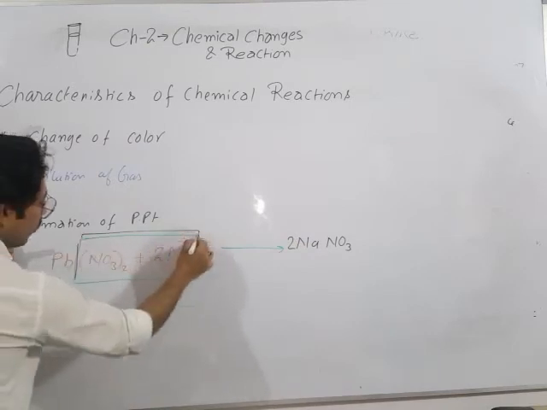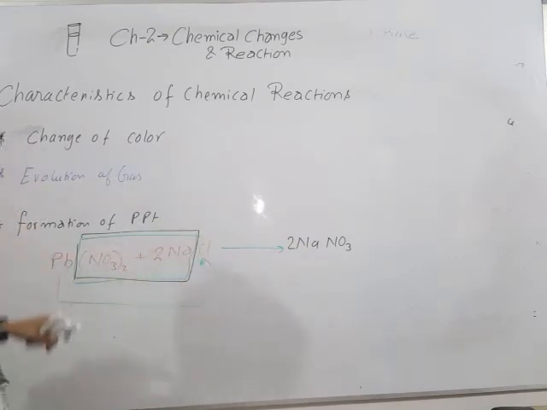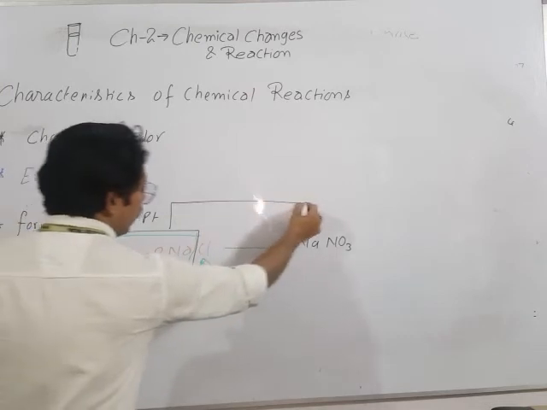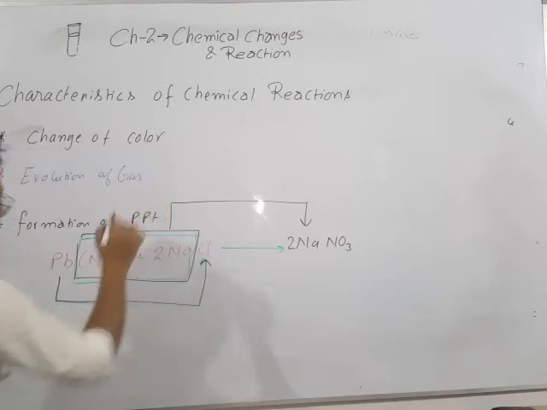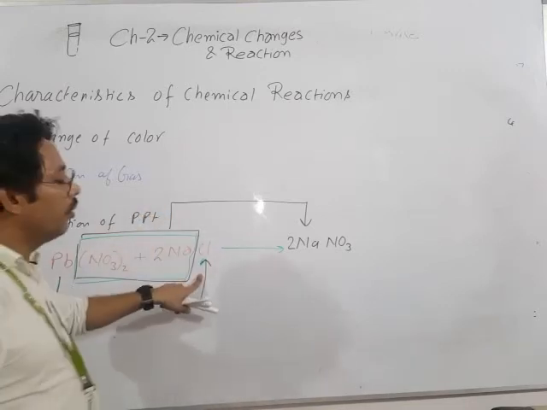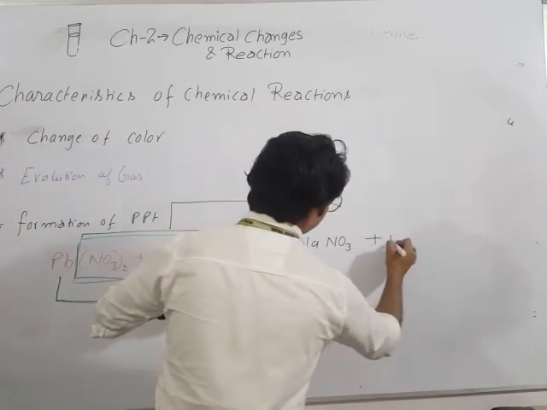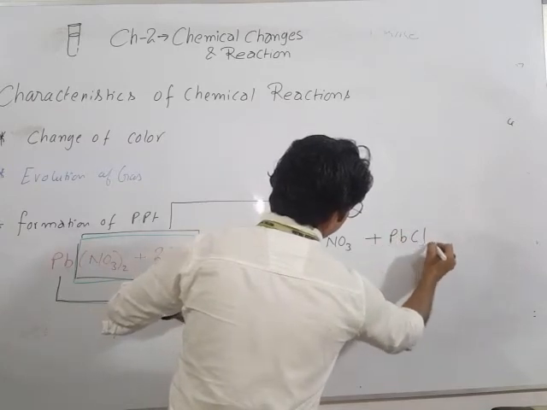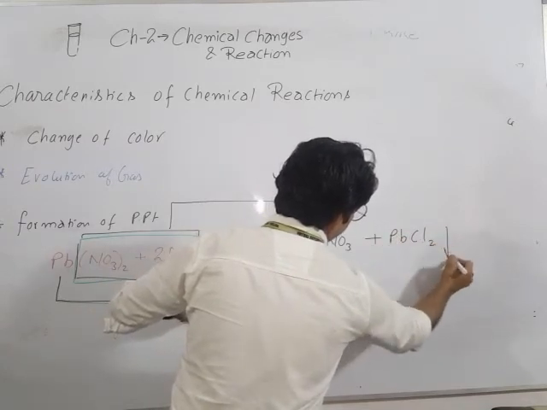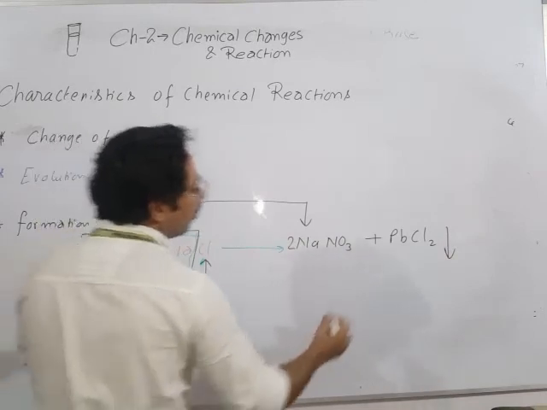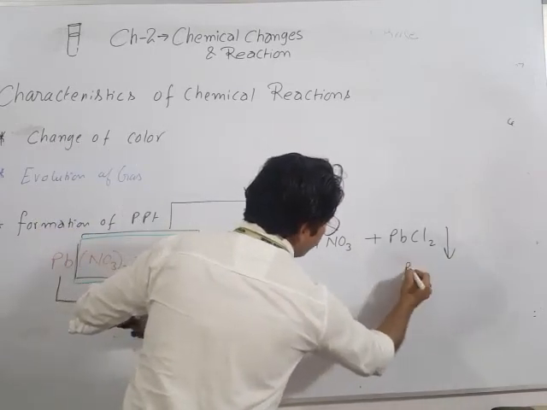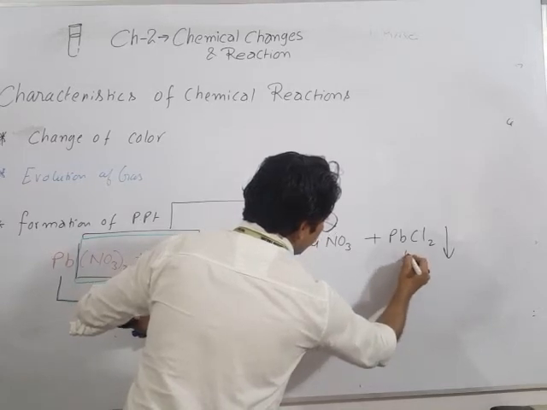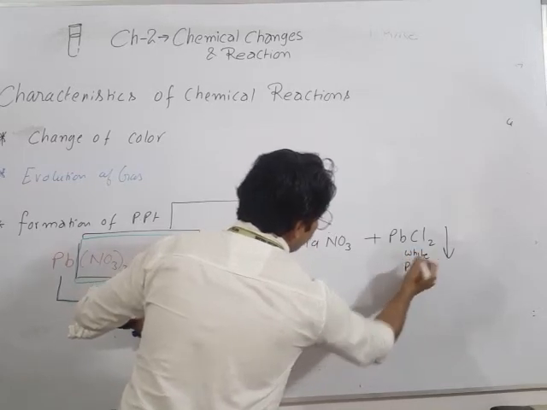Sodium nitrate is formed here, and now after that here you can see that lead that reacts with chlorine gives PbCl2 with a downward arrow. This downward arrow is what? It shows PPT, that is white precipitate.